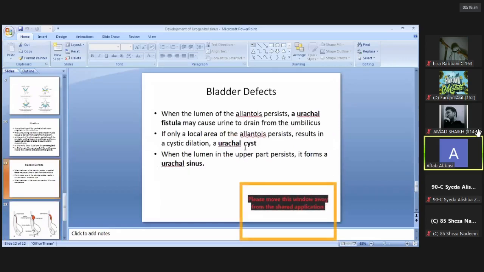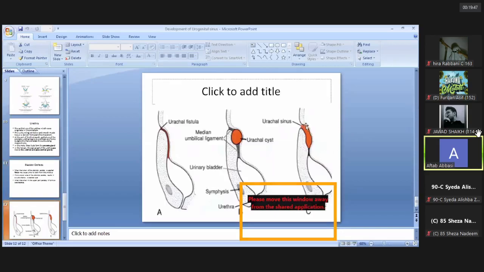The third condition is known as urachal sinus. When the lumen only persists in the upper part of the allantois, this condition is known as urachal sinus. Urachal sinus is the dilated upper part of the allantois that persists in some cases. So these are the three conditions related to the allantois.